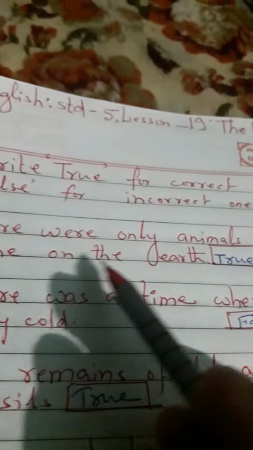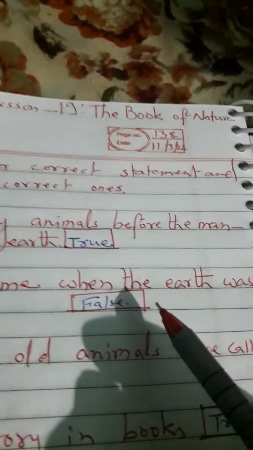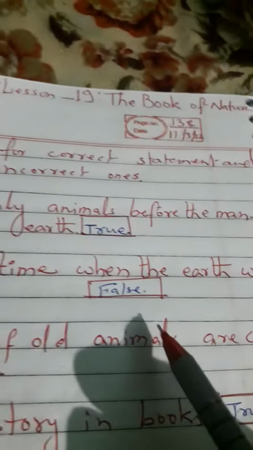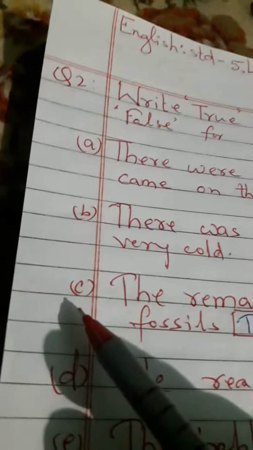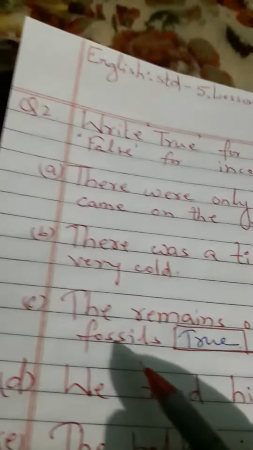A. There were only animals before the man came on the earth. True. B. There was a time when the earth was very cold. Incorrect. So you have to write false in this given box. C. The remains of old animals are called fossils. True.